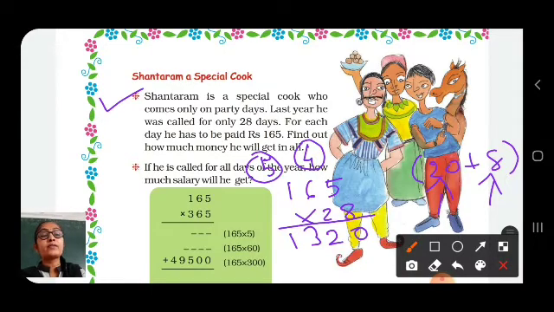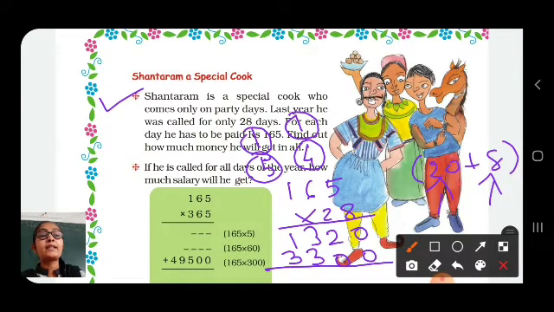So first here we will write 0. Here 0. Now 2 5s are 10. Carried over 1. 2 6s are 12 plus 1, 13. So here 3. 1 will be carried over. So here 1, 2 1s are 2 plus 1, 3.